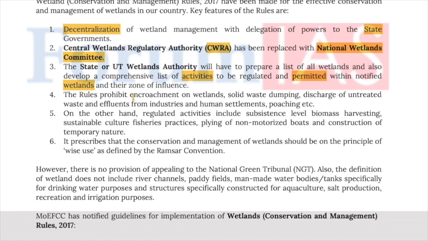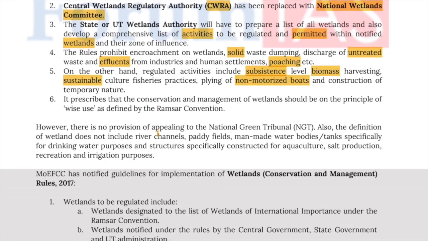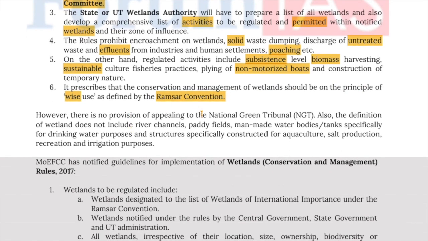Now, the rules also prohibit encroachment on wetlands, solid waste dumping, discharge of untreated waste and effluents from industries and human settlements, poaching, etc. On the other hand, regulated activities include subsistence level biomass harvesting, sustainable culture fishery practices, flying of non-motorized boats, and construction of temporary nature. It prescribes that the conservation and management of wetlands should be on the principle of wise use defined by the Ramsar Convention. However, there is no provision of appealing to the NGT. Also, the definition of wetland does not include river channels, paddy fields, man-made water bodies, tanks specifically for drinking water purposes, and structures specifically constructed for aquaculture, salt production, recreation, irrigation purposes.